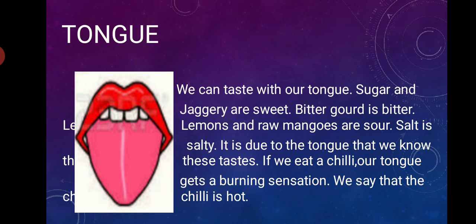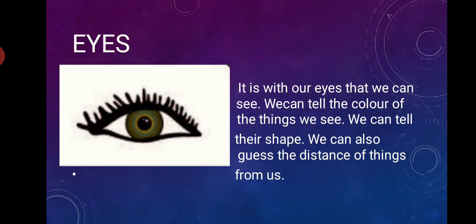Sugar and jaggery, it is sweet in taste. Bitter gourd means Karela. You have seen Karela, that is bitter gourd. And bitter gourd is bitter. Lemons and raw mango. Lemons, you have tasted lemon, it is sour in taste. And you have tasted salt, it is salty. So all these tastes, we can taste with our tongue.